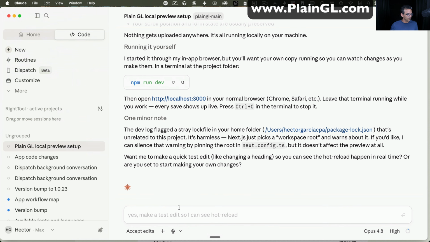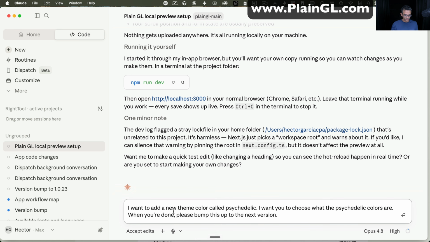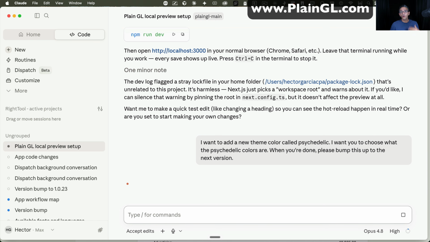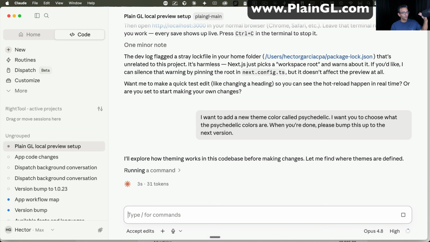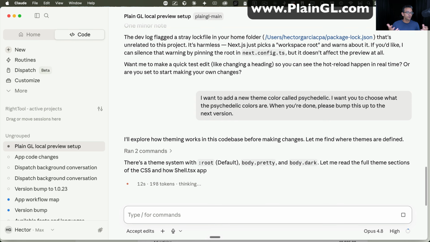Let me go back into Claude Code and say, I want to add a new theme color called psychedelic. I want you to choose what those psychedelic colors are. When you're done, please bump this up to the next version. Okay, very simple. That's just very simple prompting. When you go into AI Academy with me, I'm going to go a little bit deeper into how I prompt it, how I think about the different choice of words that I use for prompting.